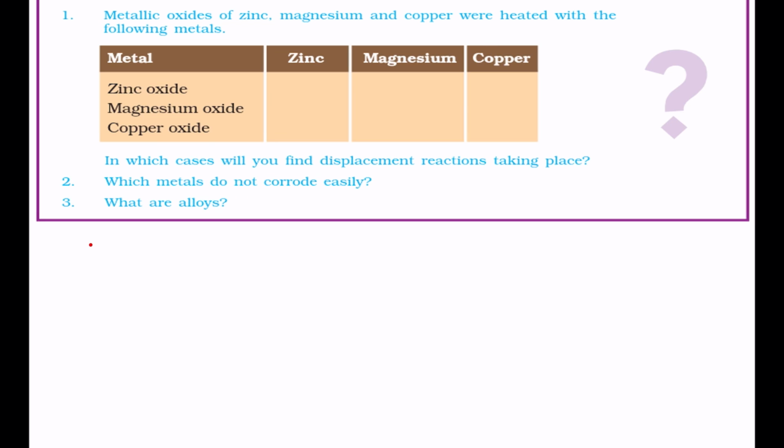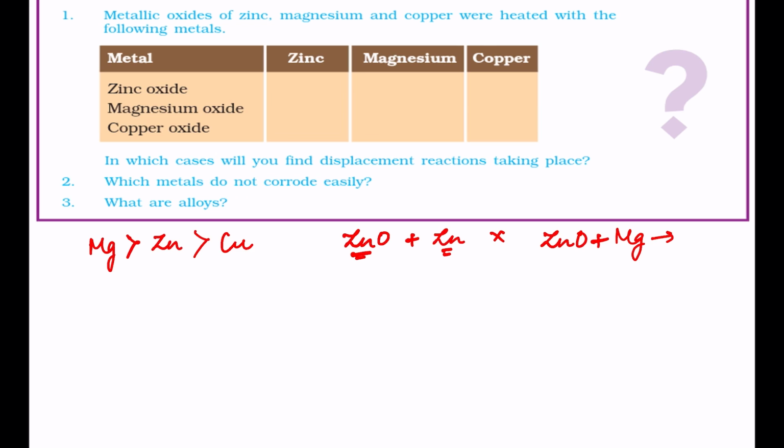Now, magnesium is more reactive than zinc and zinc is more reactive than copper. So when zinc oxide is heated with zinc, in this case no reaction takes place because the oxide is of zinc and the metal is also zinc. But when zinc oxide is heated with magnesium, magnesium is more reactive than zinc. So magnesium will displace zinc from its oxide and it will form magnesium oxide and zinc metal will be formed.